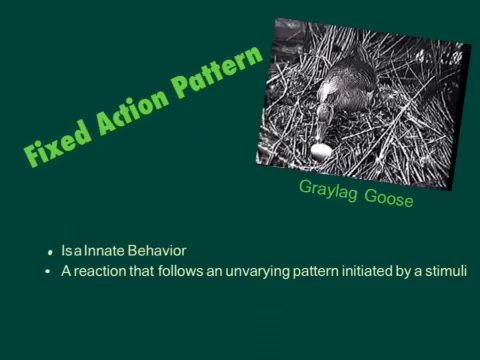The next behavior is a fixed action pattern. This is also an innate behavior. In this behavior, a stimulus causes an organism to follow a regularly patterned response. In this example, I have a gray-legged goose that sees an egg outside of its nest and will automatically roll the egg with its beak back into the nest. The stimulus is the egg outside of the nest, and the response is for the goose to roll it back into the nest with its beak.